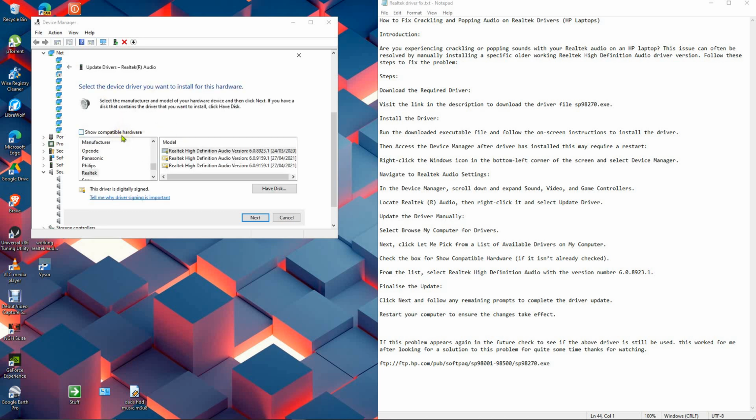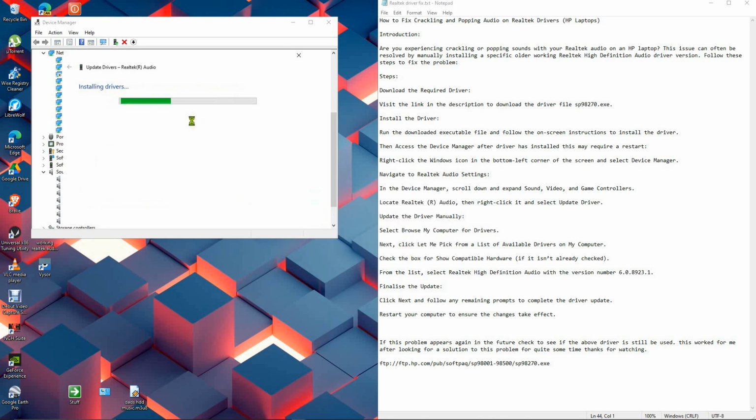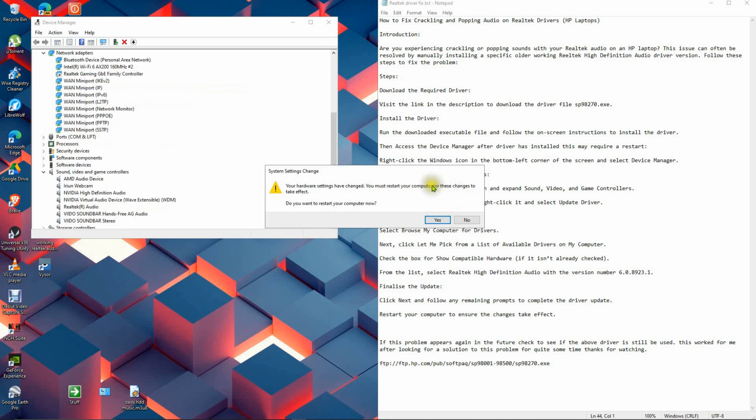Check the box for Show compatible hardware if it isn't already checked. From the list, select Realtek High Definition Audio with the version number 6.0.8923.1. Finalize the update. Click Next and follow any remaining prompts to complete the driver update. Restart your computer to ensure the changes take effect.